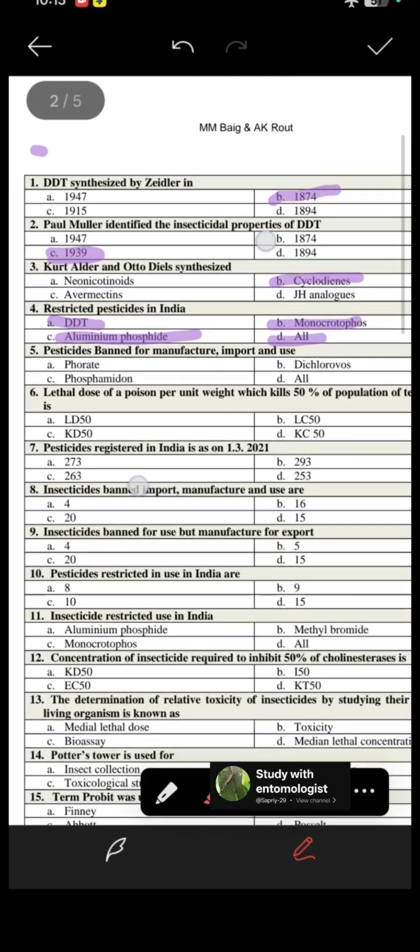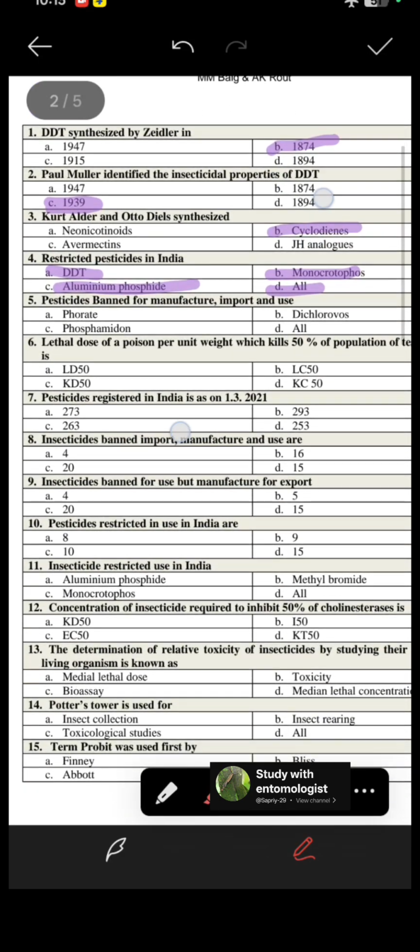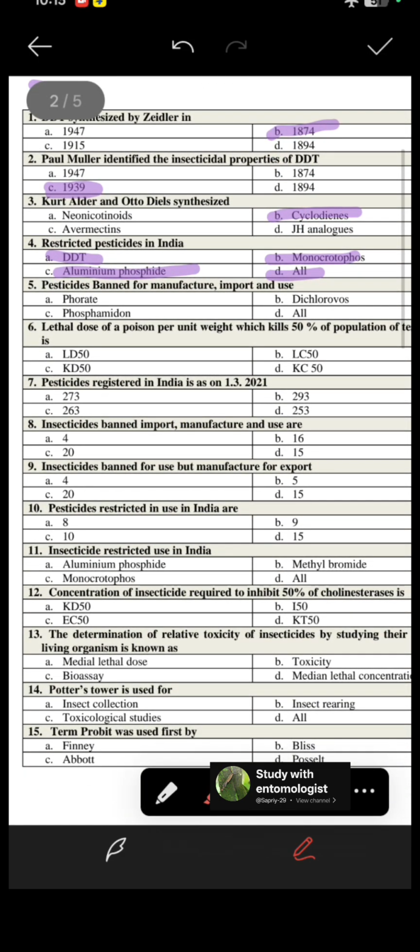DDT is used only in public health, monocrotophos only in coconut for the rhinoceros beetle, and aluminum phosphide only in government godowns. Next question is, pesticide banned for manufacture, import and use. So phorate, phosphamidon and dichlorvos, all three are banned for manufacture, import and use.